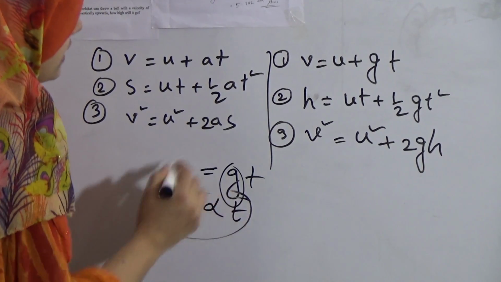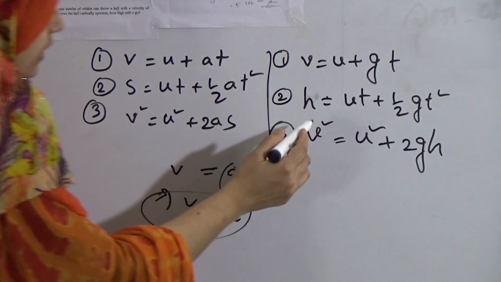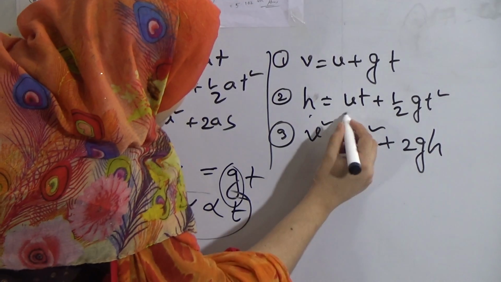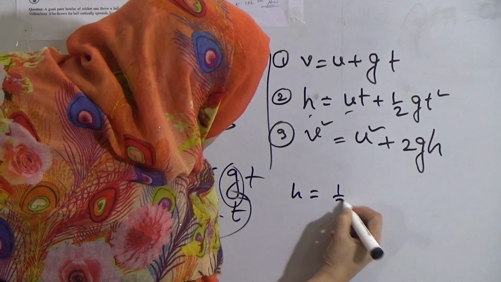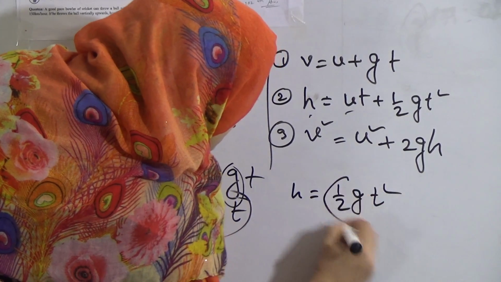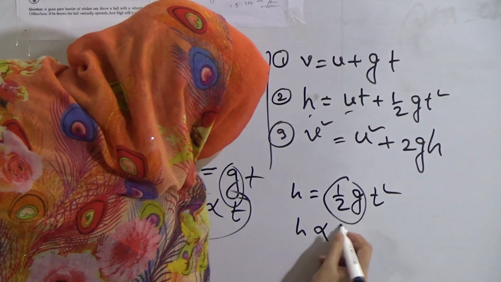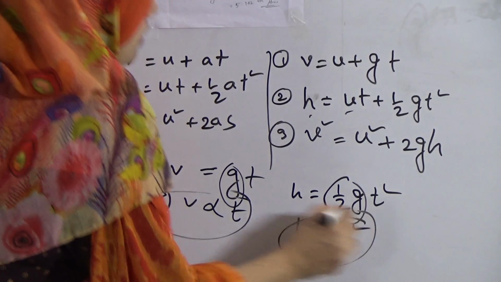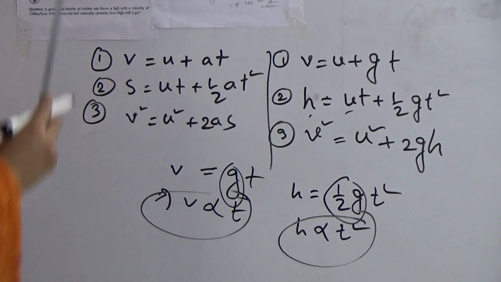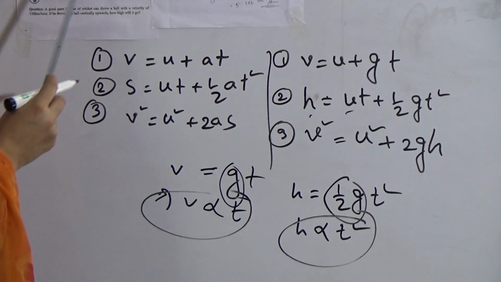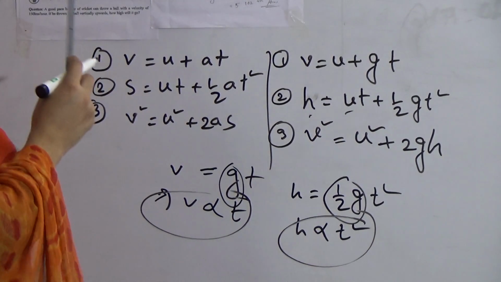This is the second law. And from here, if initial velocity is 0, then we can write h equals half gt square, and this half g is constant, so we can write h proportional to t square. This is the third law. Okay, now my dear students, memorize properly these three laws of falling bodies.